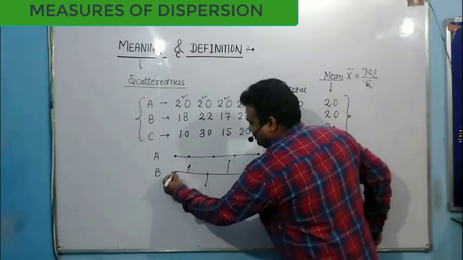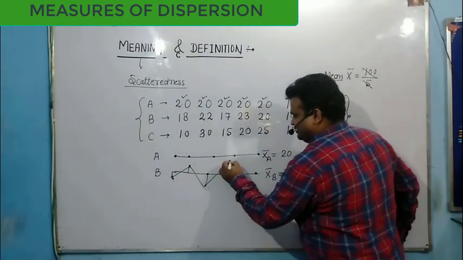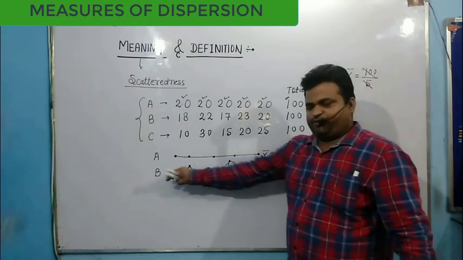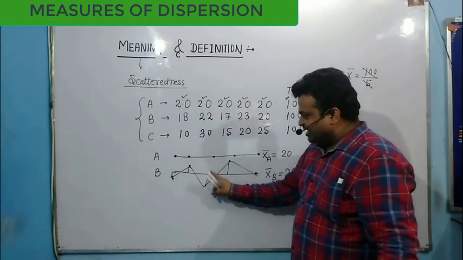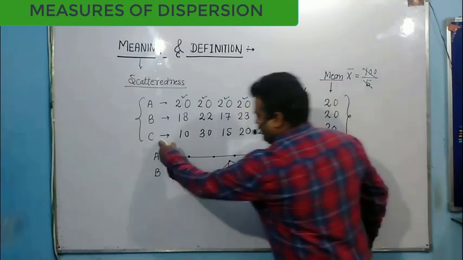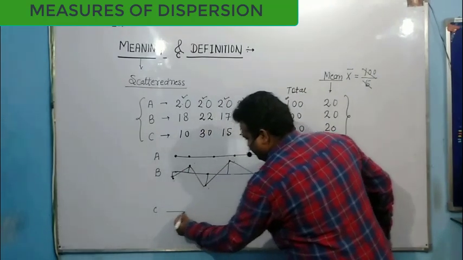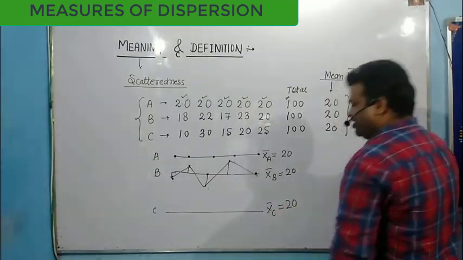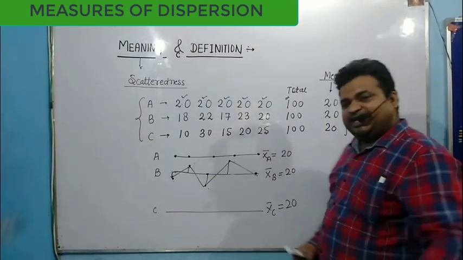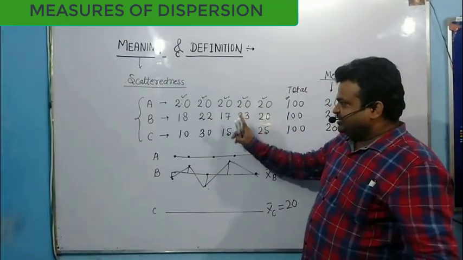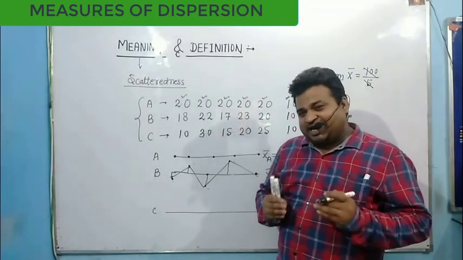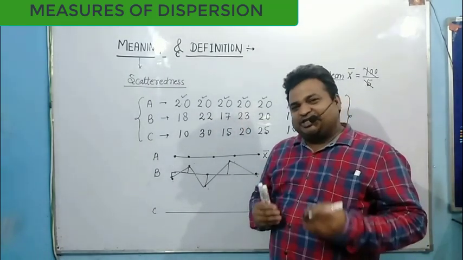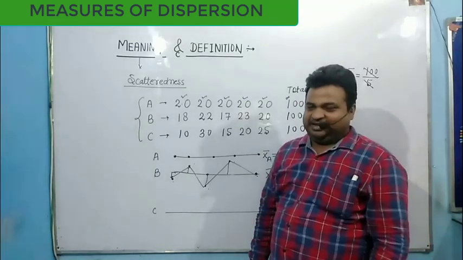Now in this case, this is the scatteredness from the mean value. From the mean value, this much deviation is there. Now look at the C graph. So suppose this is the mean of C, which is again 20. The mean is the same for series A, series B and series C. But look at the variation. Look at the variation of each data from the mean.